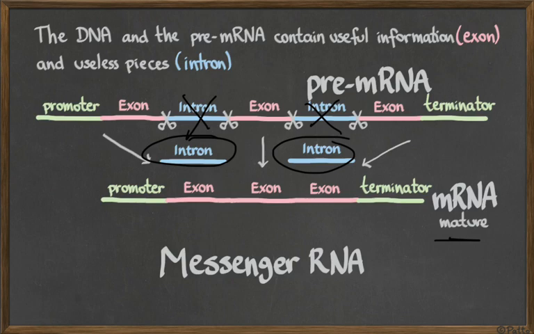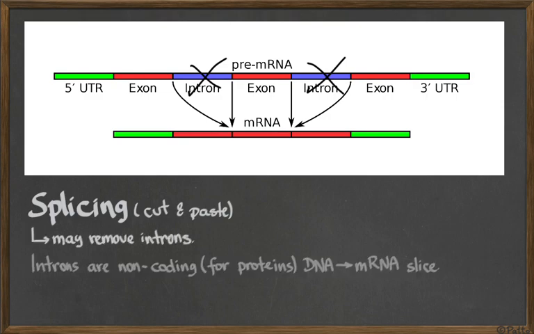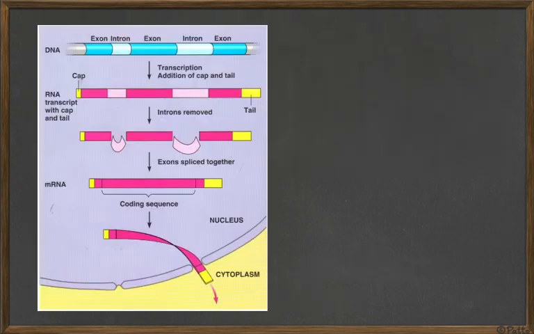We made messenger RNA. Okay, another image here showing the splicing, the cut and paste of the introns out of the transcribed messenger RNA. So the idea of the splice is that you may remove the introns, okay? The introns, non-coding places of the DNA in the messenger RNA, okay? They may be rubbish, they may be broken genes, but they may also be regulatory. They may help in deciding if a certain gene is going to be expressed or not, okay?